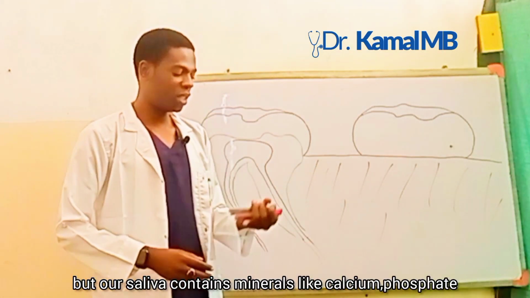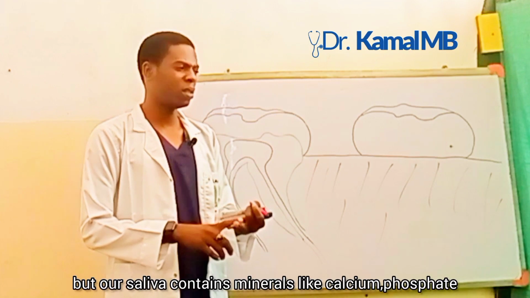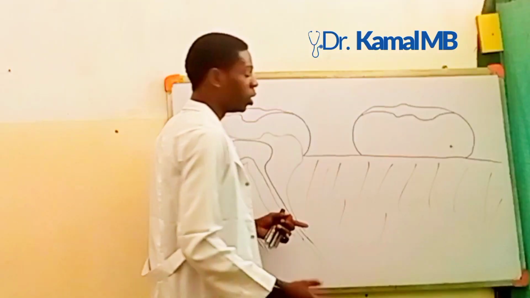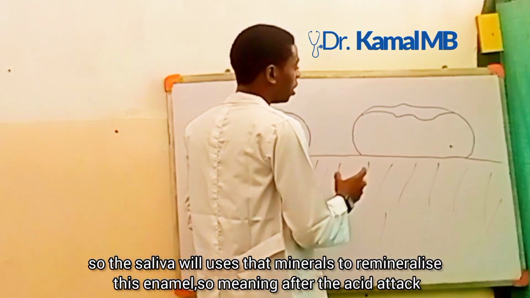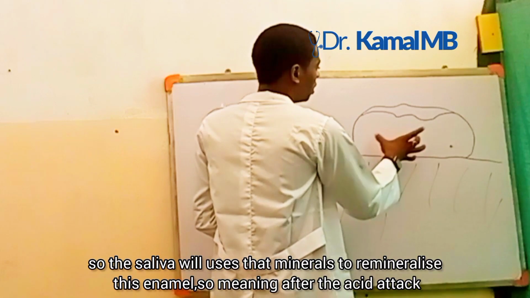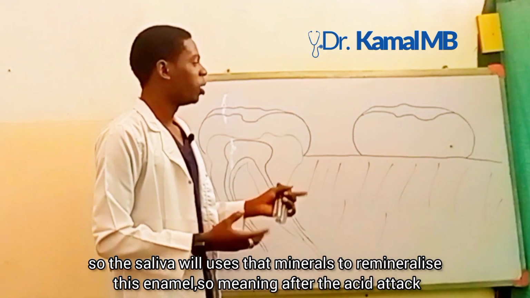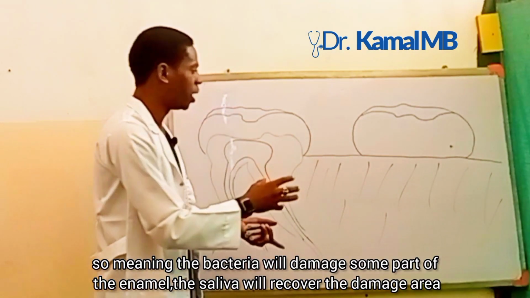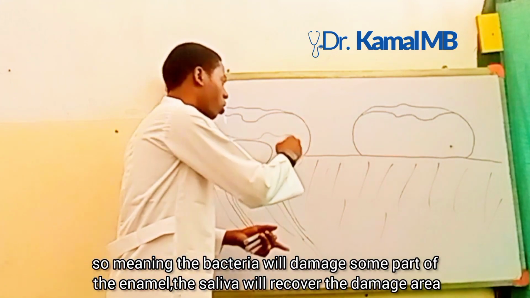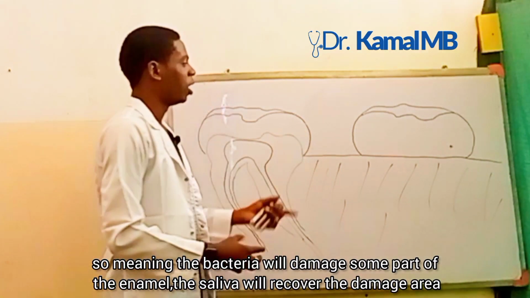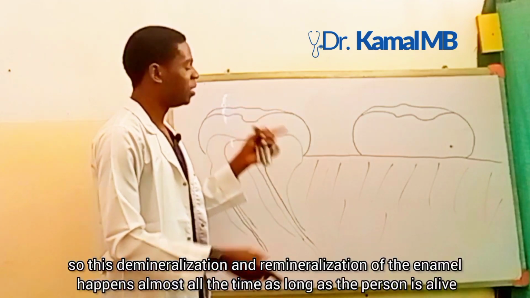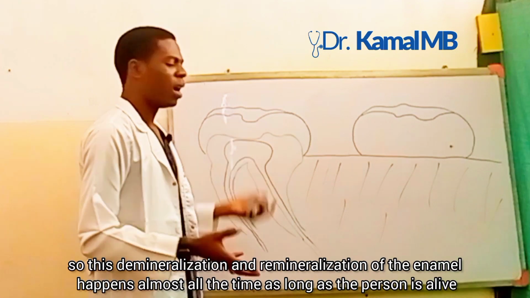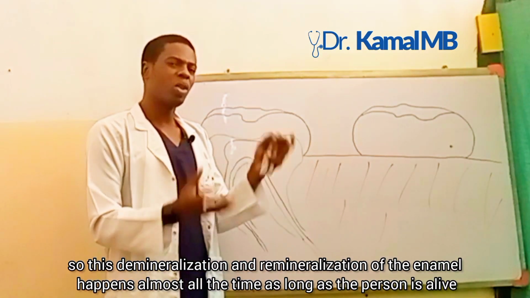But our saliva contains minerals like calcium and phosphate, and our toothpaste or the water we drink contains fluoride. The saliva will use those minerals to remineralize the enamel. After the acid attack, meaning the bacteria will damage some part of the enamel, saliva will recover the damaged area. So this is like vice versa. This demineralization and remineralization of the enamel happens almost all the time as long as the person is alive.